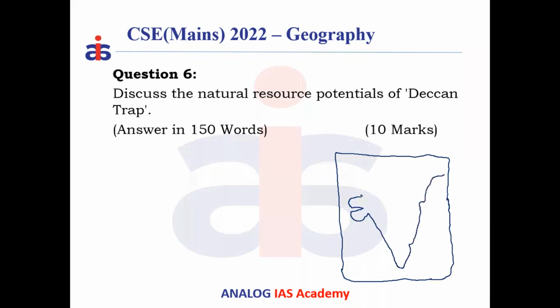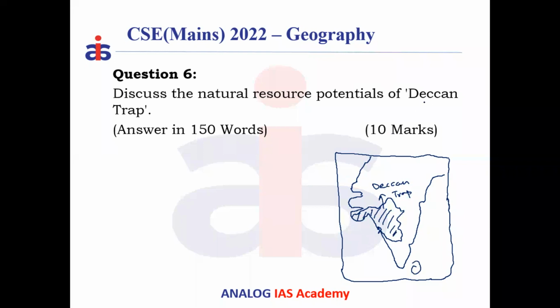Okay, now keeping this as a part of Indian territory, like suppose this is the Indian map, keeping Bombay as a center, this is spread in this part actually. So this part is called as what? Deccan trap. Just first draw the diagram for Deccan trap. So this is a Deccan trap, which is located in the Deccan plateau itself. Trap means what? This trap is a step-like structure which is found there.